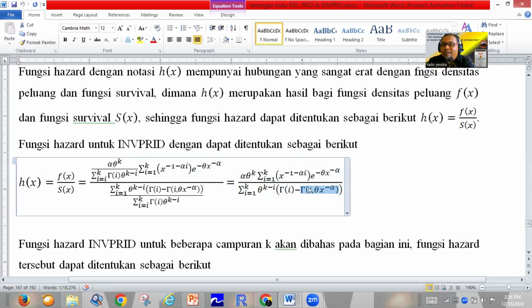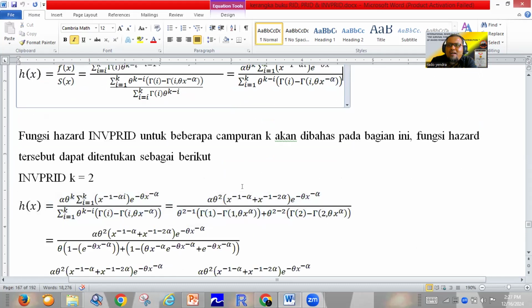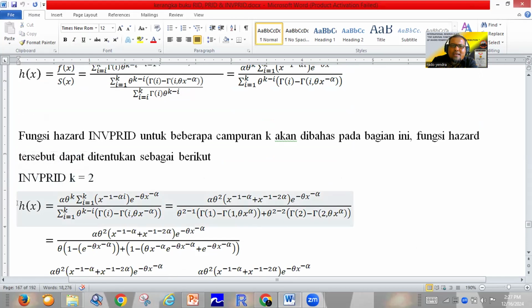We have already discussed the upper incomplete gamma function. For example, if we want to know the Hazard function of the inverse power Rado-Institute distribution for K equal to 2, we can use the fixed formula. We only change K to 2. Like this, we change K to 2.